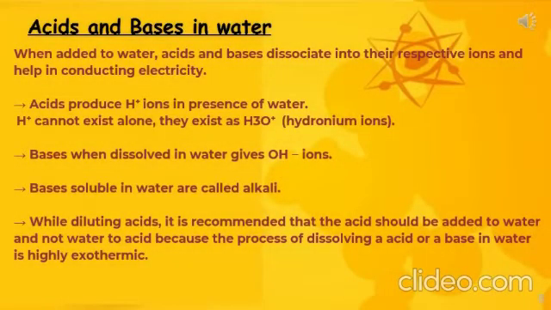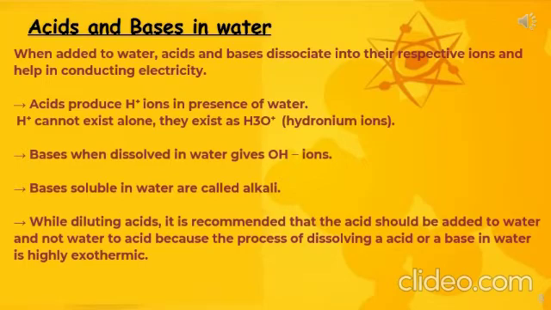So now what will happen when acids and bases are dissolved in water? See, when we add water to acids and bases, they will dissociate into their respective ions and help in conducting electricity. You very well know that acids produce H positive ions in presence of water.